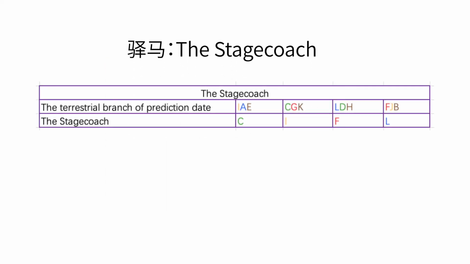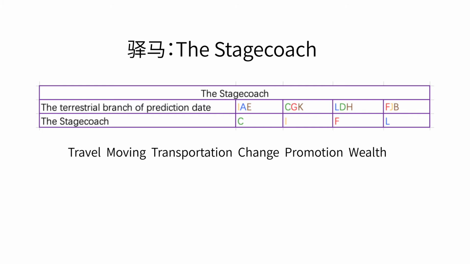If the terrestrial branch of the prediction date is IAE, then the stagecoach is C. If it is CGK, then the stagecoach is I. If it is LDH, then the stagecoach is F. If it is FJB, then the stagecoach is L. The stagecoach represents travel, moving, transportation, change, promotion, or wealth.